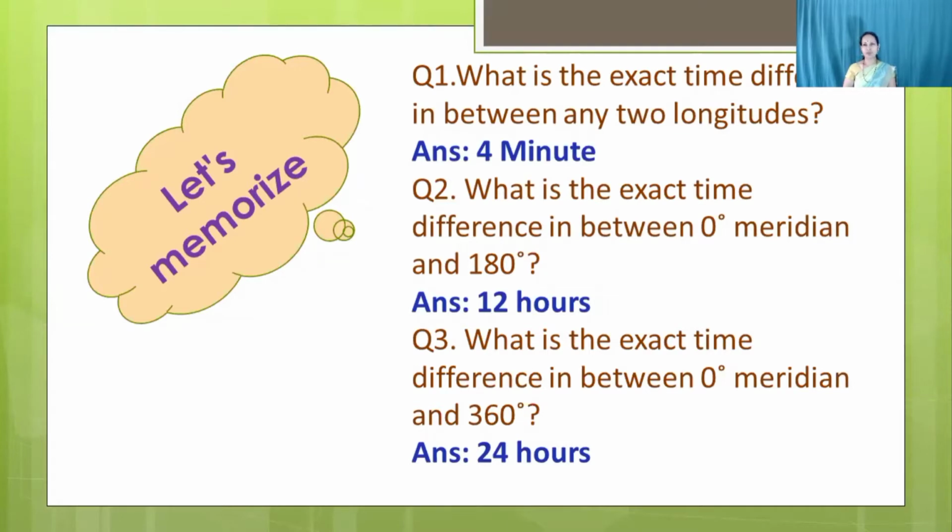Let's memorize. What is the exact time difference between any two longitudes? Yes, you are true. The difference is near about 4 minutes. What is the exact time difference between 0 degree meridian and 180 degree? Very well. The correct answer is 12 hours. What is the exact time difference between 0 degree meridian and 360 degree? Yes, very good. It's 24 hours.